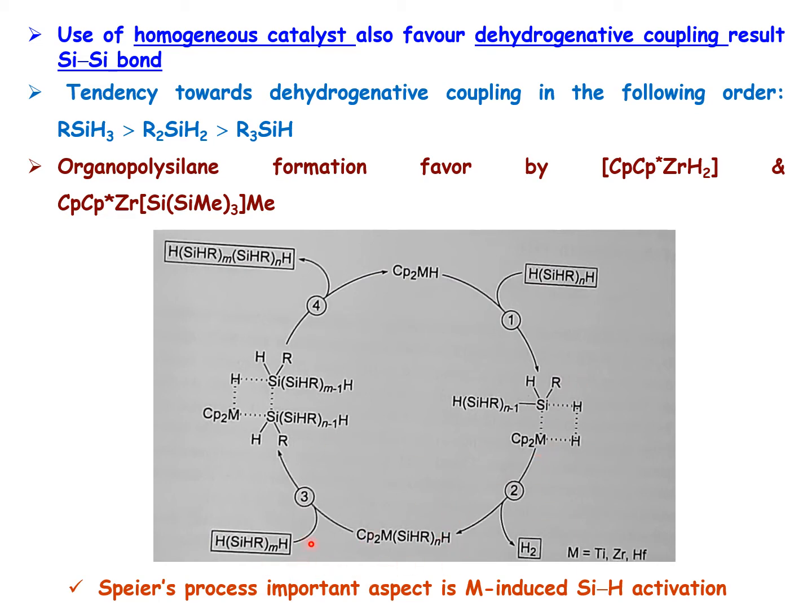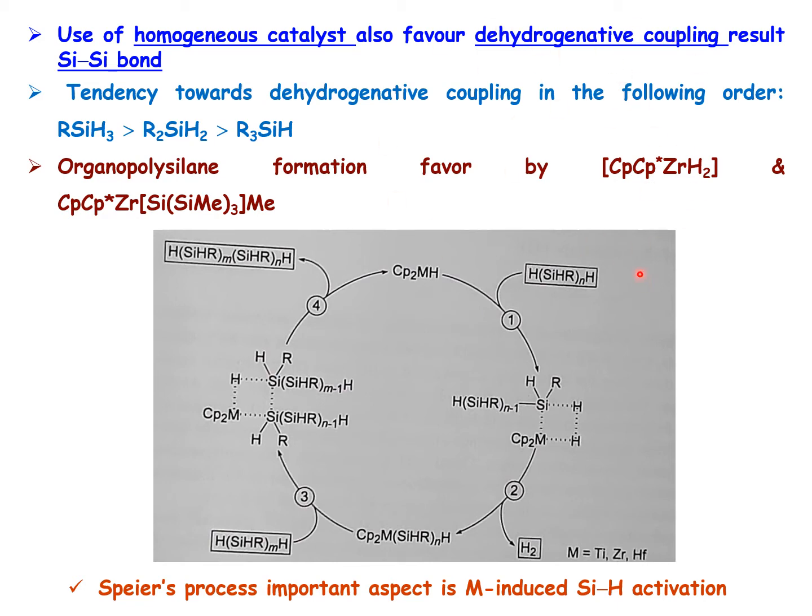Then the subsequent addition of another silane moiety leads to another cyclobutane-type derivative. Then in the final step, silicon-silicon bond formation leads to the coupled product, as well as regeneration of the catalyst. So this is not a hydrosilylation process, but this kind of hydrosilylation catalyst can also be used for silicon-silicon bond formation by the dehydrogenative coupling reaction. It is also another important reaction.